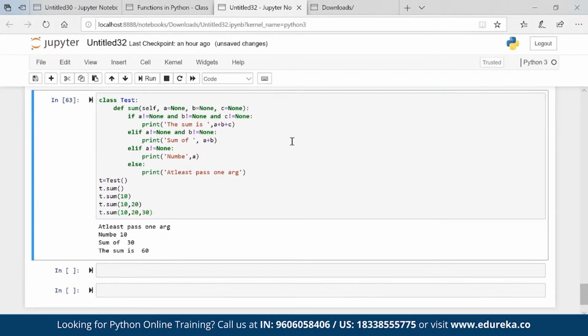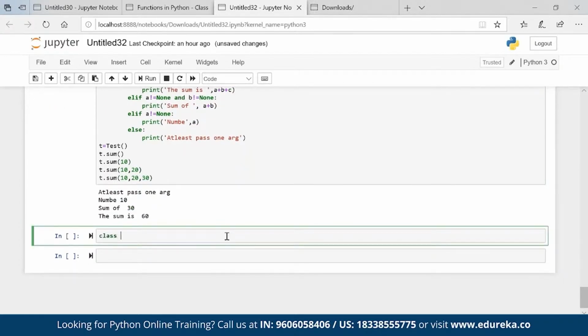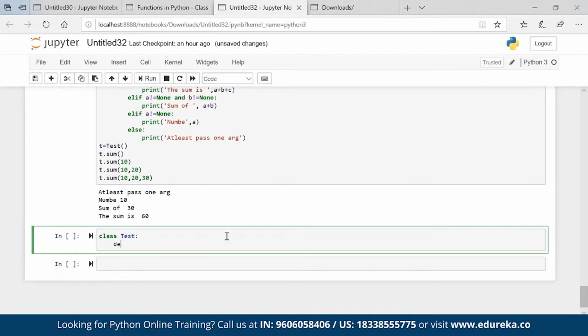very, you can say, coding wise, this is not a good method, right? Suppose I want to add four numbers, then I will add one more none. Let's say I want to add 10 numbers. It will be very difficult for me to handle that. Then what is the solution? Let me create it. Class test, def sum, self, star a is known as a variable argument. Okay, a is a variable argument. You can pass any number of variables.